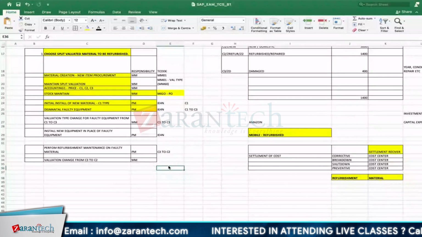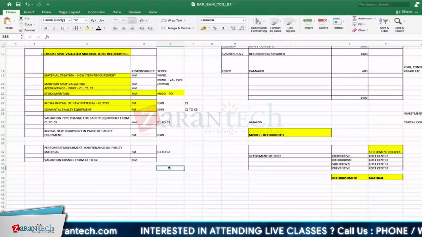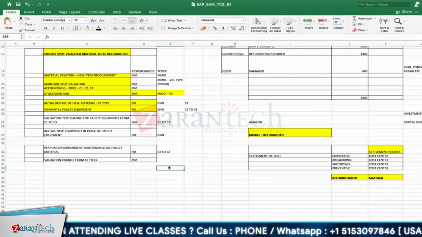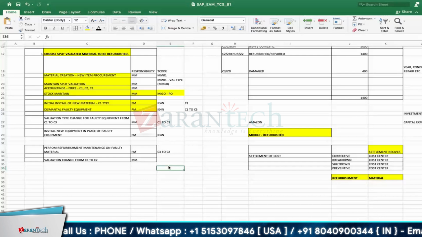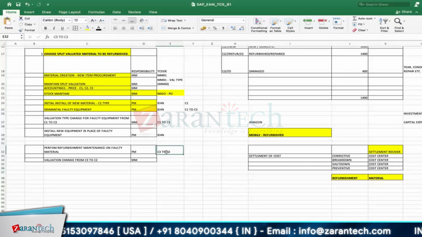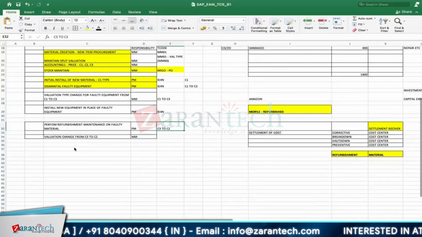See, once it is repaired, you have to keep it in stores. You have to consume it later, again against an order, right? While installing, if you want to install new equipment or refurbish, you can do it. Okay, or in components, you can have this particular component. Okay. Now, this is our case. Now we will go for order creation.